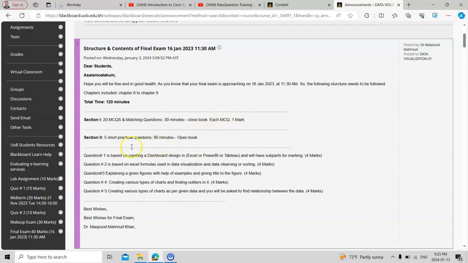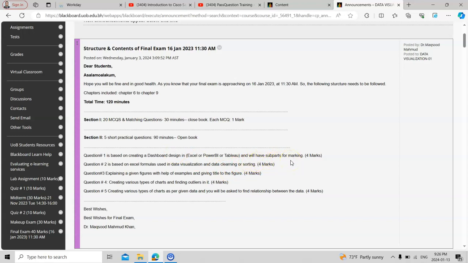Section 2 has 5 short practical questions with 90 minutes and is open book. You can use any resource, Google, ChatGPT, anything you like. For example, question number 1 is based on a dashboard. You will be creating a dashboard either in Excel, Power BI, or Tableau. I will select which one for you, so it is your luck which one comes, but you have to prepare for all three.